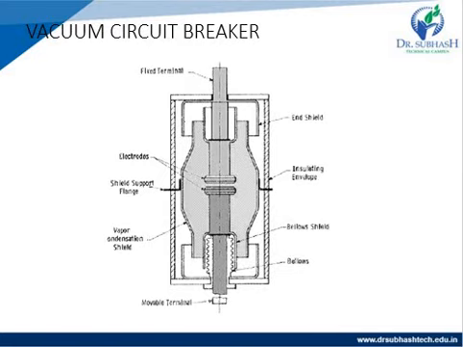The fixed contact is the permanent contact provided in the vacuum circuit breaker between the insulator support and the pole terminal, as we see in the figure.